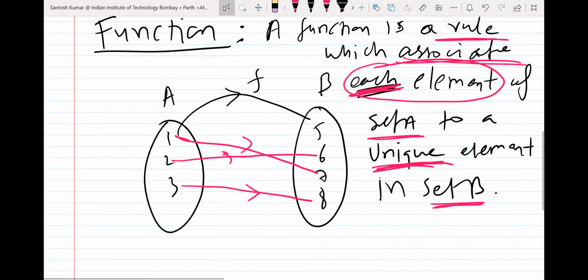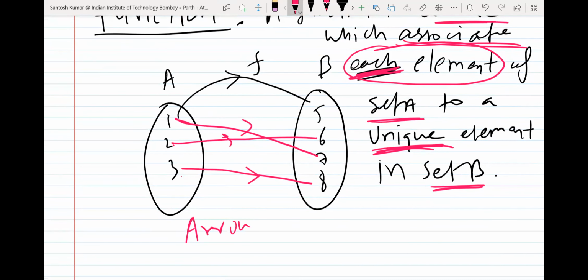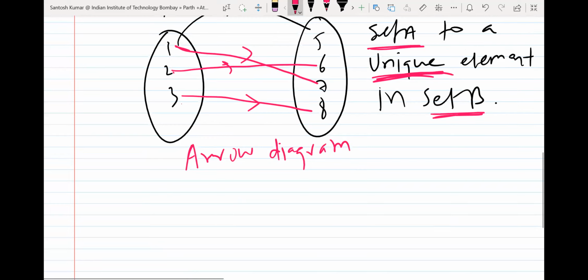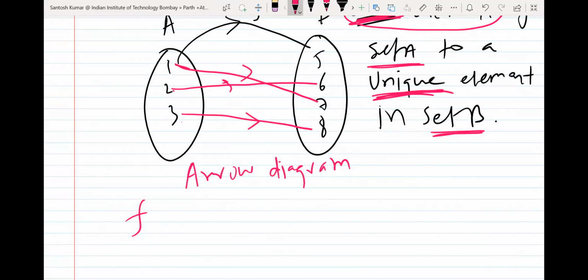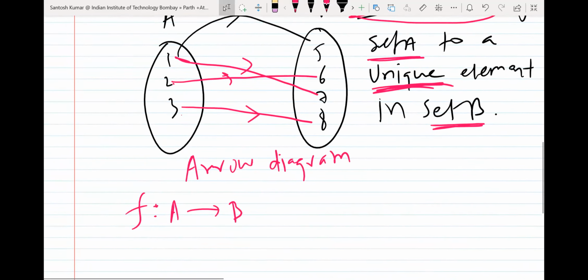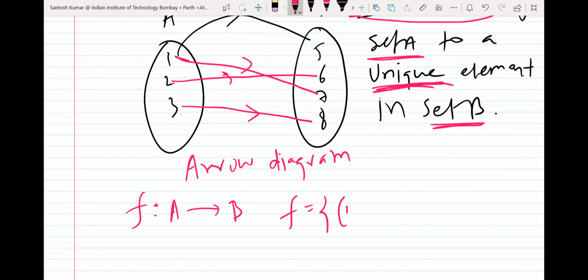So this is called an arrow diagram. So this diagram name is arrow diagram. We can write it in another form also. We can write the same relation like f is a function from A to B. And if I want to write it in roster form, we can write f is equal to ordered pairs: 1 is mapped to 7, 2 is mapped to 6, and 3 is mapped to 8. So this is the roster form of the same function.